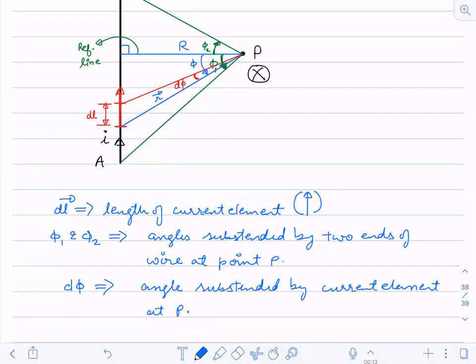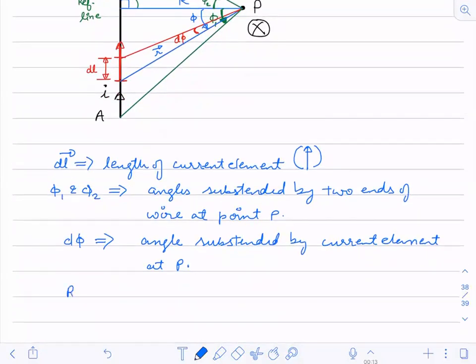Fine. What is small r? That's the position vector. And what is capital R? Capital R is the perpendicular distance of the wire from point P. So these are the values now.